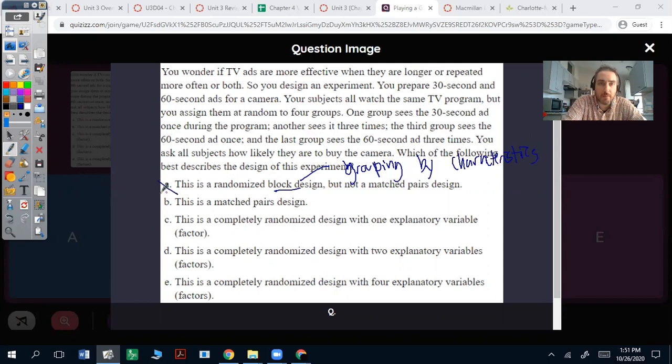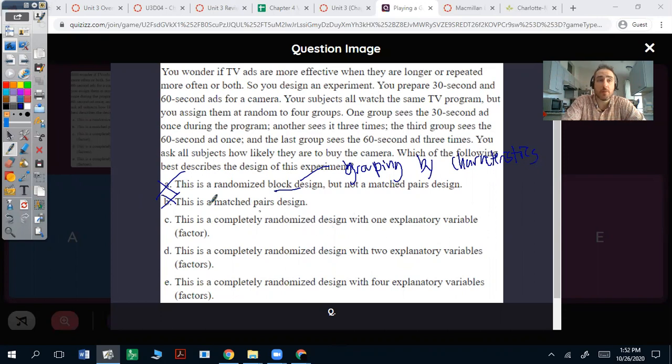So it can't be that. And also a matched pairs design, remember, is a type of blocking where you're grouping each person and showing them different treatments and then comparing the differences. This is not happening because each person is only receiving one treatment. And it's going to either be the type of ad and how long the ad's going to be, or the amount of times the ad's shown and how long that ad is. So this is a completely randomized design.